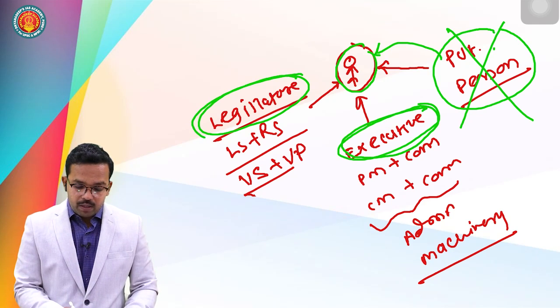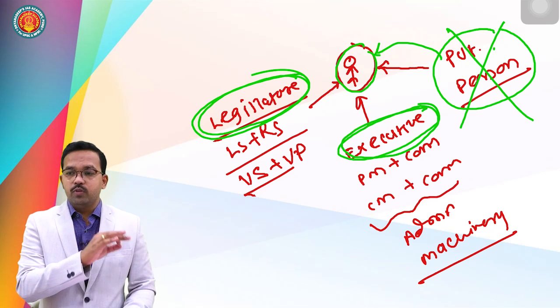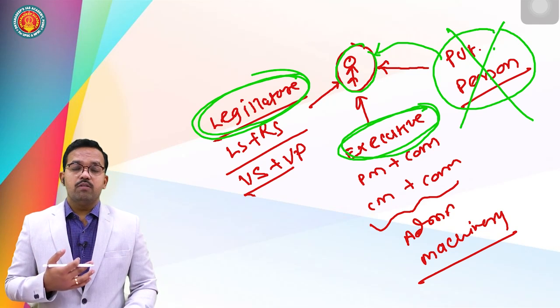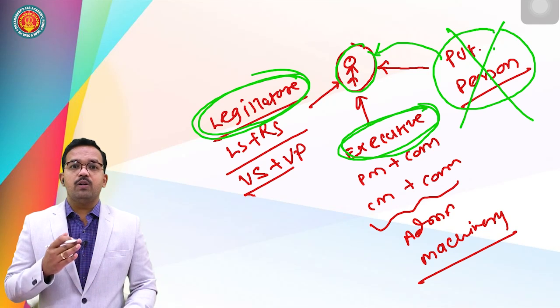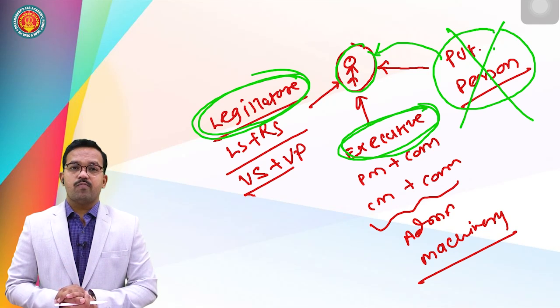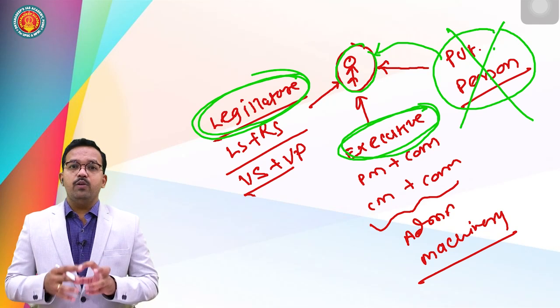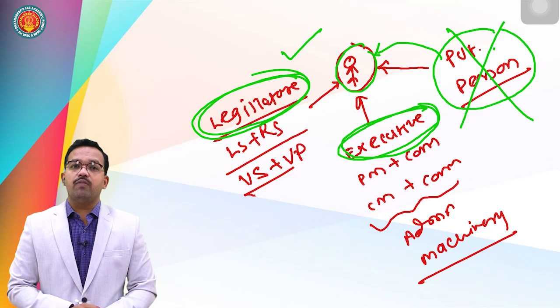Or if Parliament makes a law that you people do not have the right to move on this particular road. Parliament has made a law, which is the supreme law making authority. Then the right to move on a road is your right to liberty. Then this right to liberty is violated. Then can you challenge this parliamentary law or state law in the court of law?